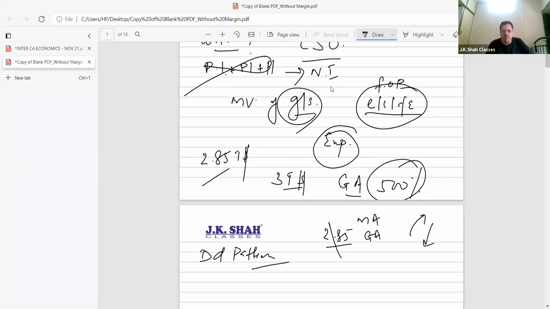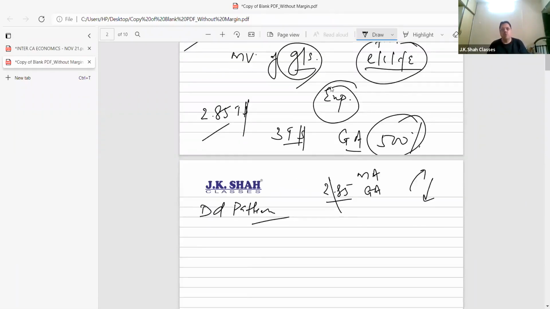In America, three or four years ago, one car was declared the worst car of the decade. And that car was Ford Figo. Worst car. But in India, the year Ford Figo was launched, this car had the maximum sales in our country.